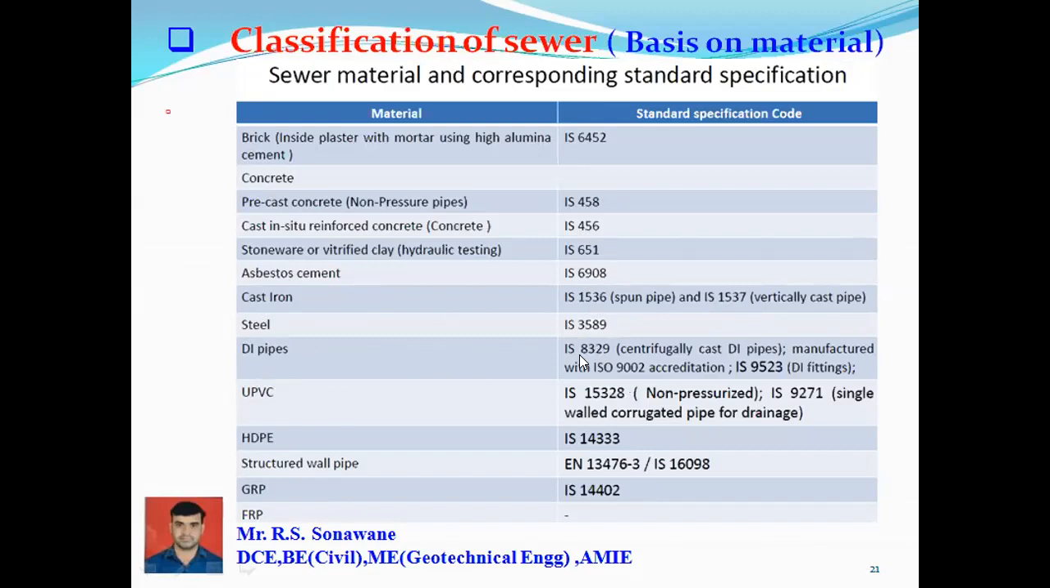DI pipes IS 8398 and IS 9523 depend on this specification. UPVC pipe IS 15328 for non-pressurized, and the second one IS 9271 for single wall corrugated pipe for drainage. SDPE IS 14333, and for structural wall piping you can see here IS 16098, and GRP IS 14402.